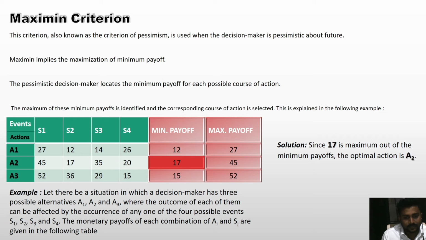So in maximin criteria, we first find the minimum payoff of all actions in each row. So the solution is the same. 17 is the maximum out of the minimum payoffs. The optimal action is A2, so we select A2.